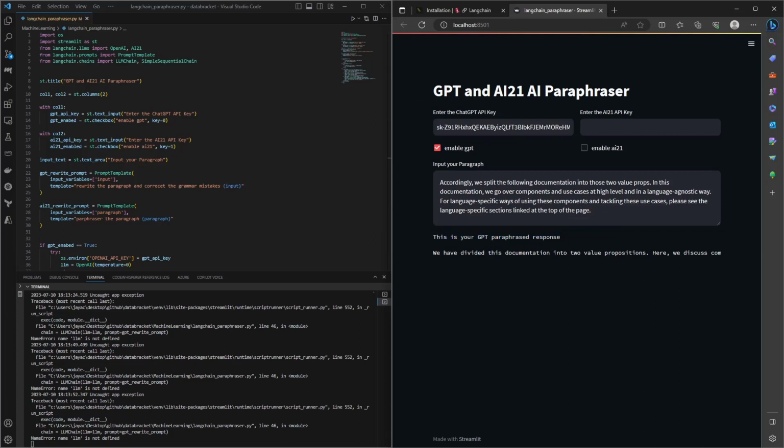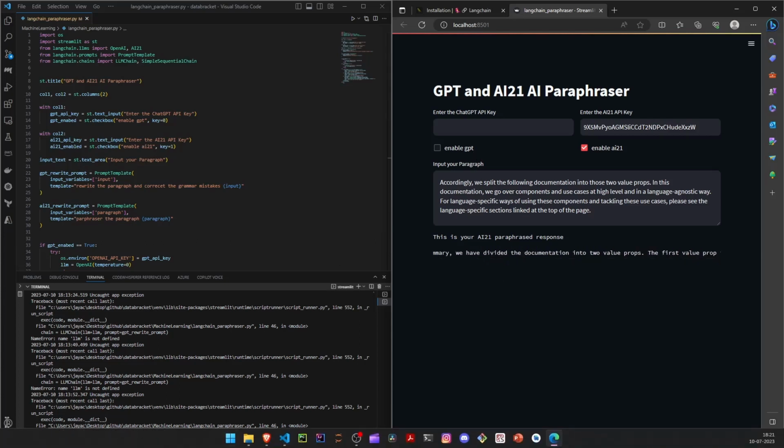So if we are to get the API key from AI21, let me go to the studio and get the key. Just a moment. Okay, so here we have the key for AI21. Let's remove this. Let's enable AI21 and it will run automatically. So it will give us the response for AI21 now. Yeah, it says this is your AI21 response, and it has paraphrased it in a different way.